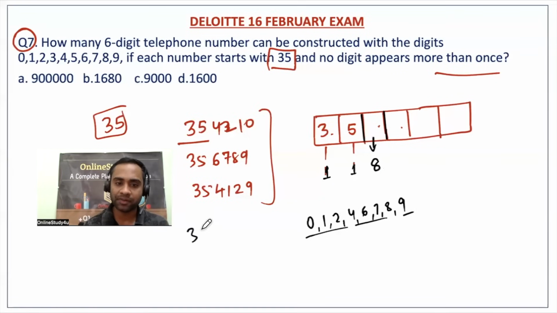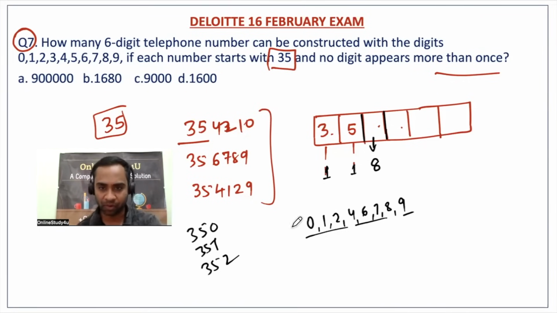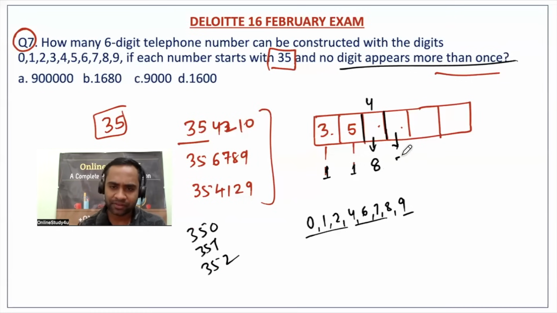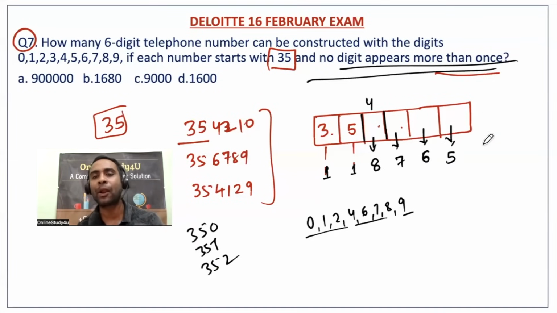So you start with 350, you start with 351, you start with 352. Nobody will stop you, right? But whatever you are using, if you use 4 here, don't use 4 again, because the 4 should not be repeated. So now how many choices? Choices will reduce to 7. Then 6, because you cannot repeat the digits, right? Now total is 8 into 7 into 6 into 5.